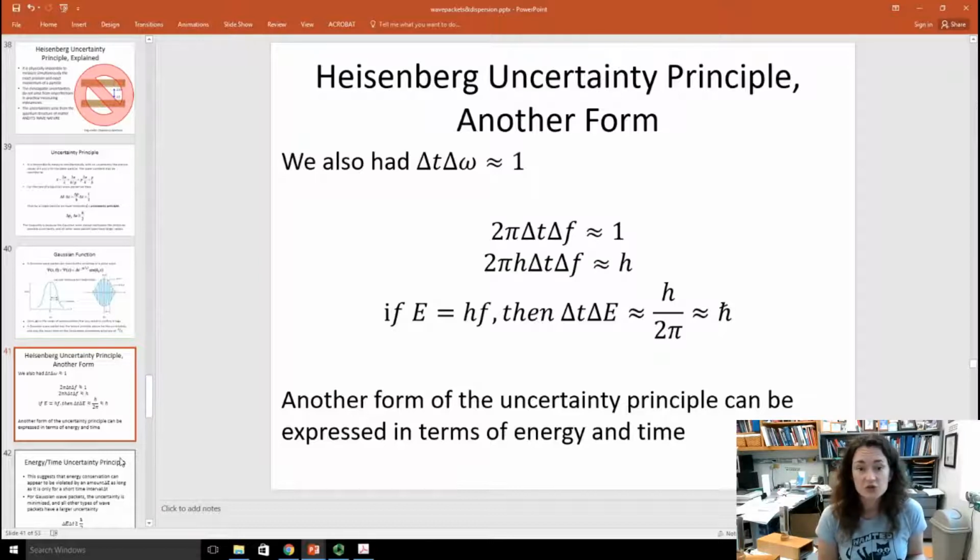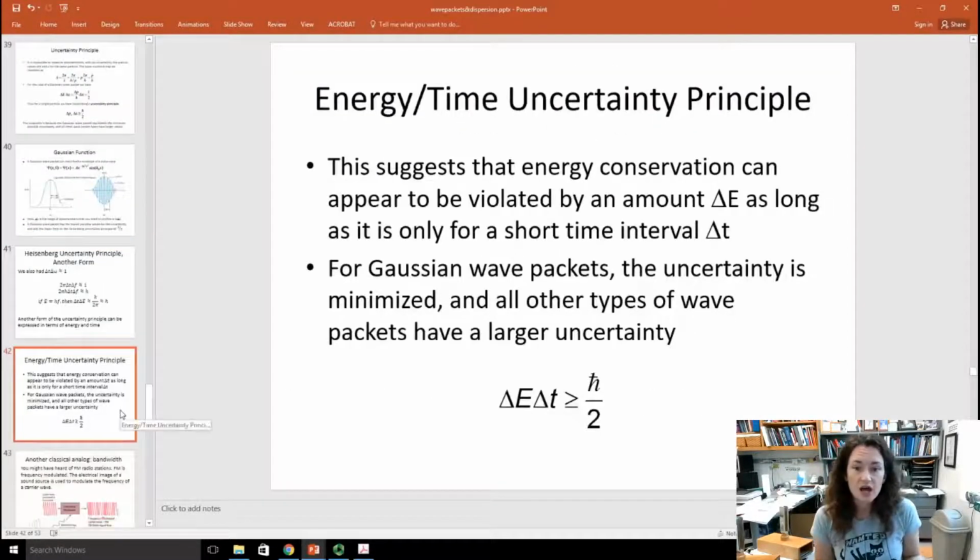And then that gives you your energy time uncertainty principle. Delta t times delta E is proportional to h over 2 pi, which is h bar. So this is another form of the uncertainty principle that can be expressed in terms of energy and time. So you have two: your position and momentum one, and your energy time one. The energy time uncertainty principle can be stated: delta E delta t is greater than or equal to h bar over 2. Yet again, the h bar over 2 and the greater than or equal to part comes when you have that Gaussian wave packet setting your minimum possible uncertainty.